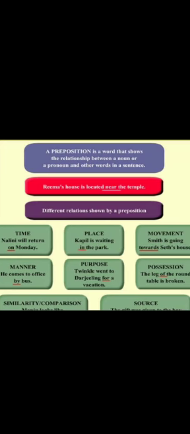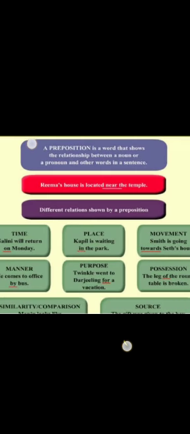Next comes the preposition of place or position, that tells us where. Like, Kapil is waiting in the park. Where is Kapil waiting? In the park. For example, we have the prepositions under, over, beside, above, on, below, beyond, opposite, behind, in front of. These all indicate place and position.